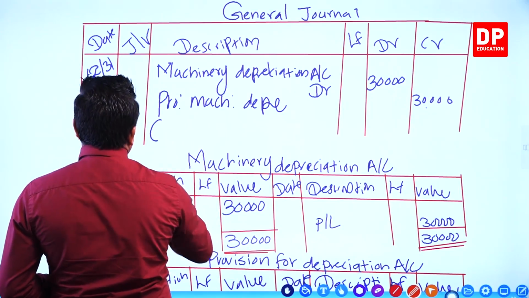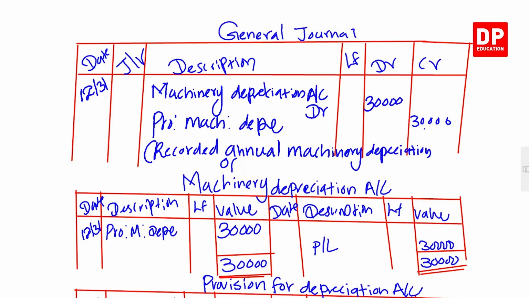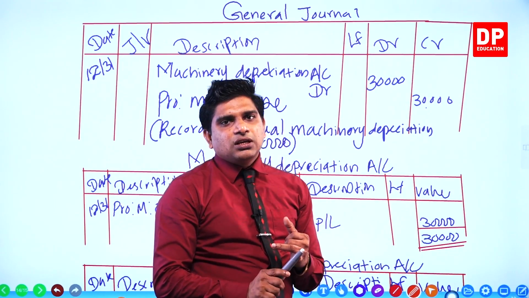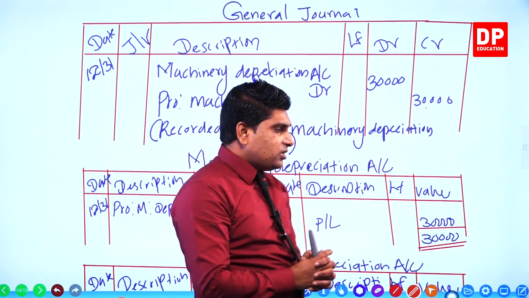Now you write the narration: recording of annual machinery depreciation of 30,000. Yeah, it's finished, right? Now we enter the details in the ledger accounts and general journal. Now finally we bring them to the financial statements.